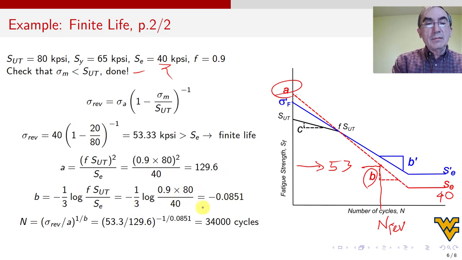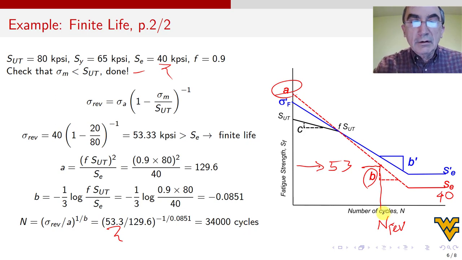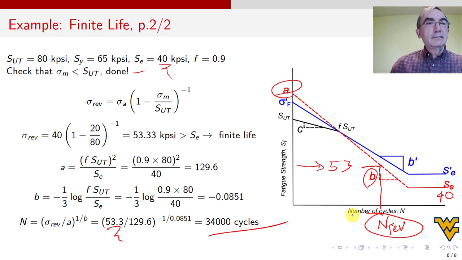Once we have these two numbers, we use the inverse of the fundamental equation for whatever stress we calculated, which is 53. So we put the 53 here, with A and the exponent of minus 1 over B, and then we get 34,000 cycles. So this number here, according to this equation, is 34,000. With that, I think we're done.